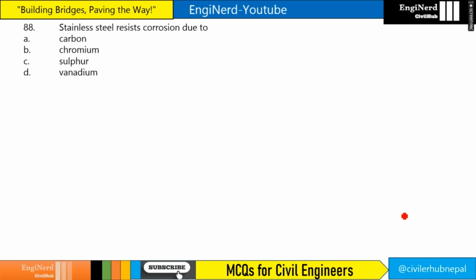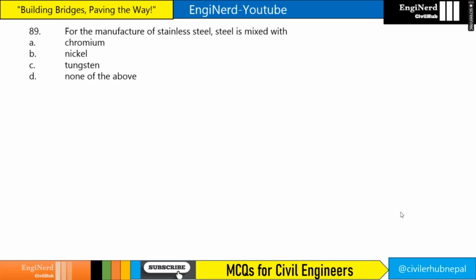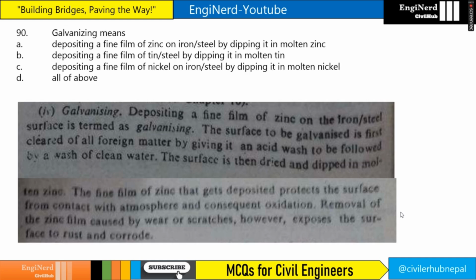Stainless steel resists corrosion due to what? Chromium, right? For the manufacture of stainless steel, steel is mixed with what? Chromium again. Galvanizing means, we all know, depositing a fine film of zinc on iron or steel by dipping it in molten zinc, right? So our answer will be option A.